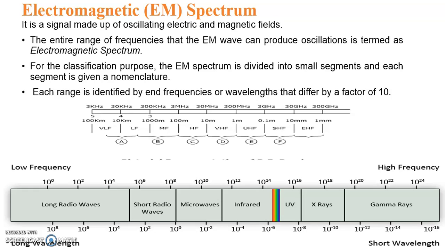The electromagnetic waves can travel a long distance through space. That is a very important part. The electromagnetic signals are also called radio frequency waves, RF waves.